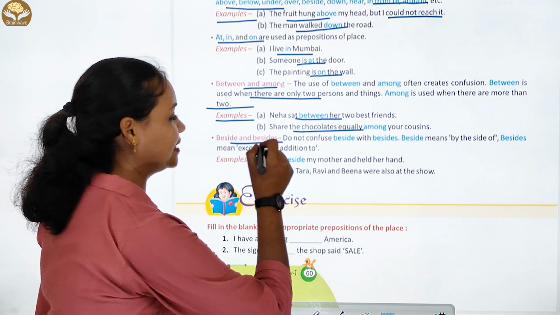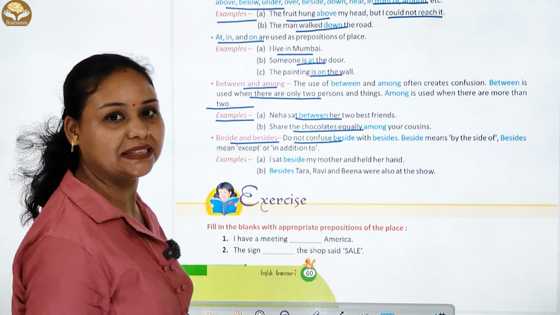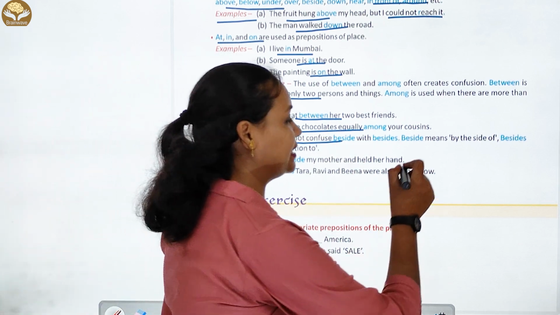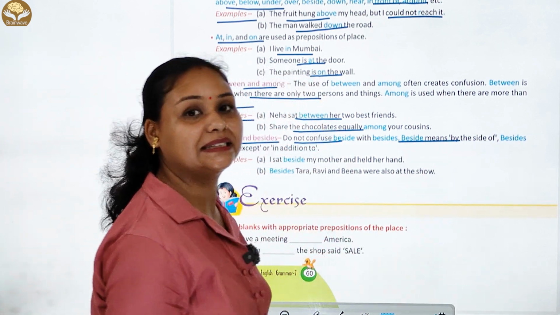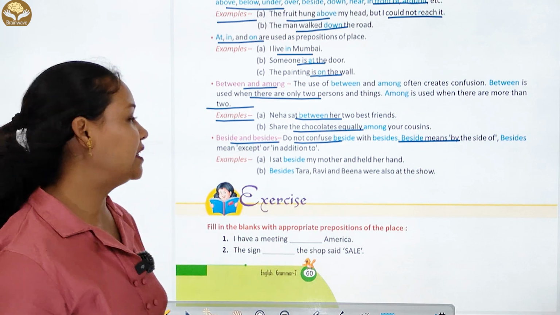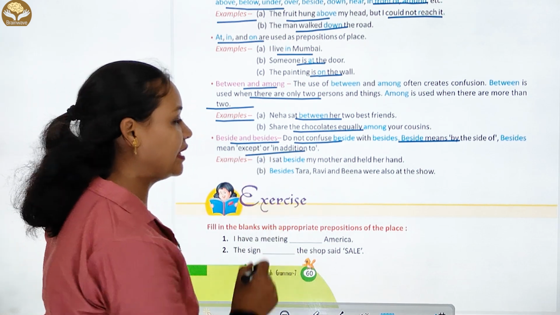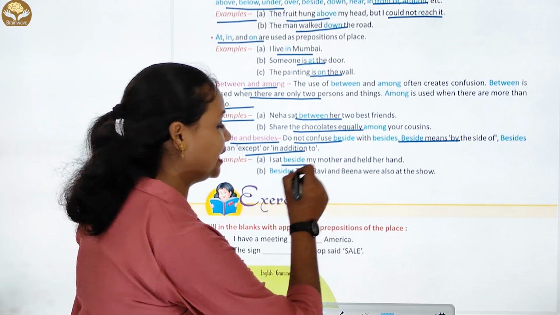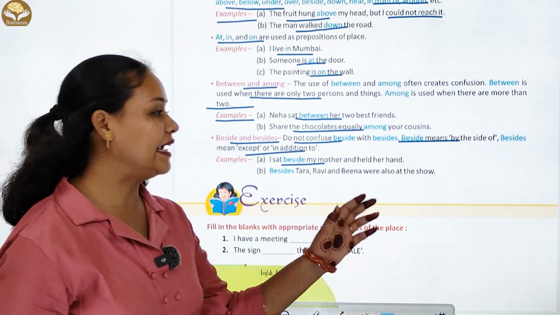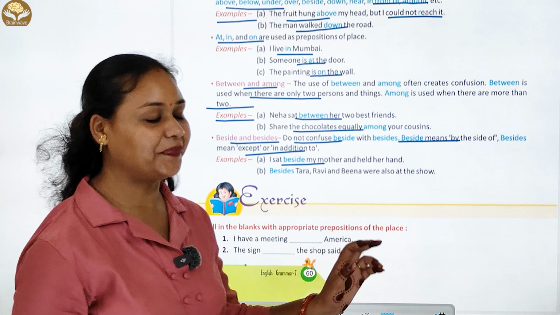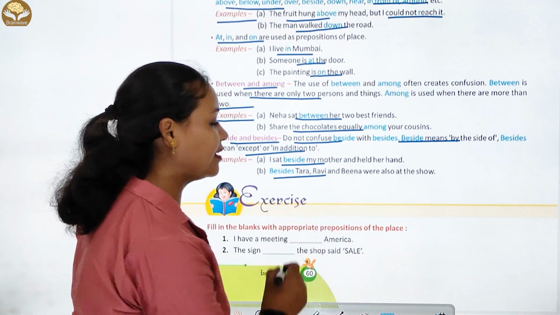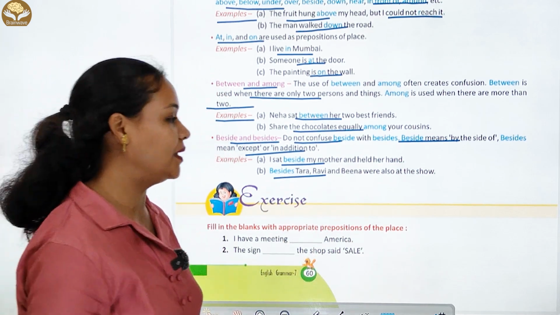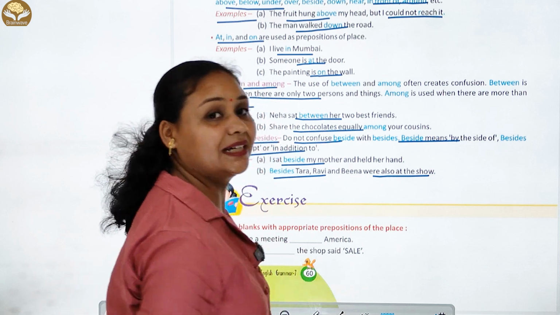Now beside and besides. Do not confuse beside with besides. Beside means by the side of. Besides means except, or in addition to. Examples: I sat beside my mother and held her hand. Besides Tara, Ravi and Beena were also at the show.